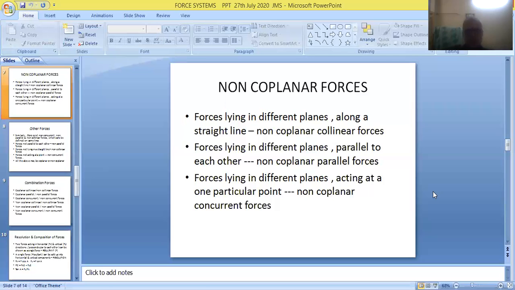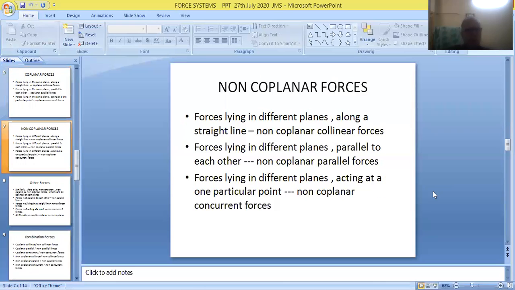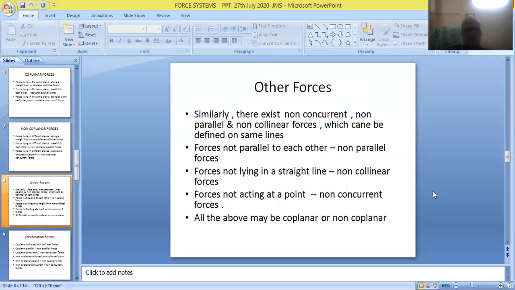So friends, this way we can discuss the various types of coplanar forces, and here we can discuss the various types of non-coplanar forces. So these things also we have seen in the first and second slides.